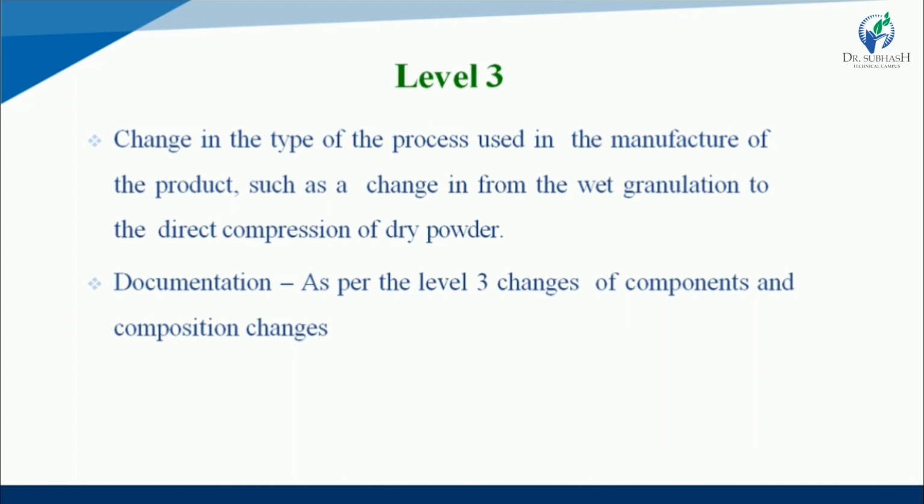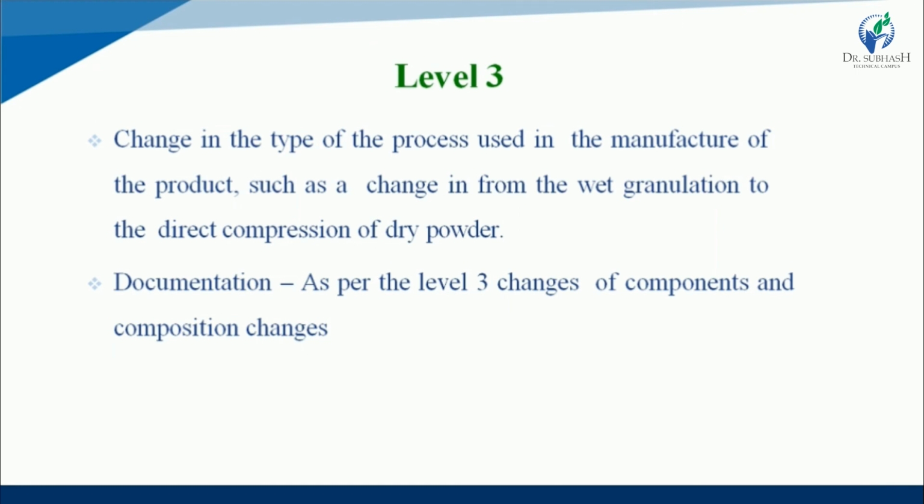In level 3 changes, change in the type of process that is used in manufacture of the product, such as a change from wet granulation to direct compression of dry powder.